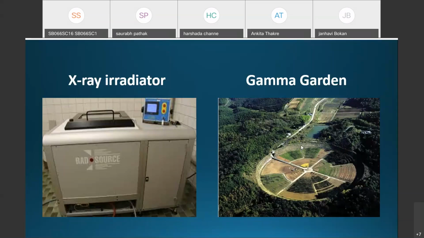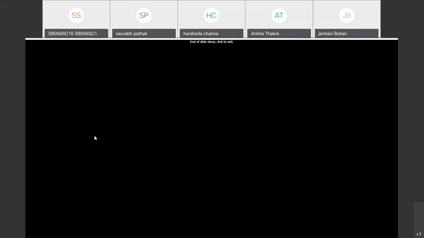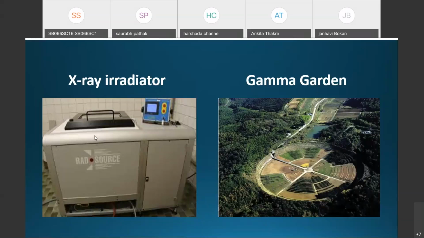In the first photograph you can see the X-ray irradiator, which is used to give the treatment to the plants. The only difficulty in this treatment is that X-ray irradiators are installed in a specialized room, and the plant breeder has to take the seedlings or seeds to that specialized room to give the treatment. That is the limitation of the X-ray irradiator method.